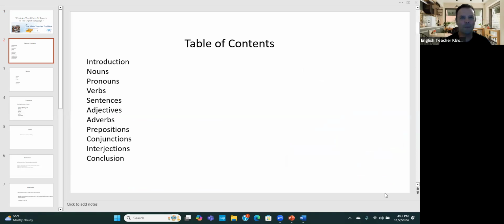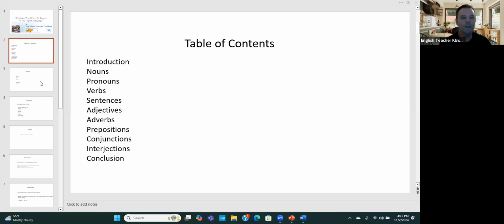Sentences are not a part of speech, but the parts of speech are what make up sentences. Adjectives, adverbs, prepositions, conjunctions, and interjections. And then we will conclude.